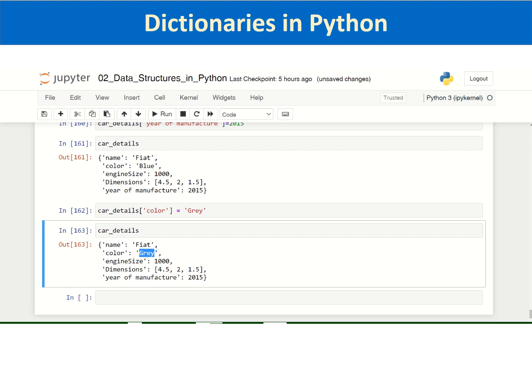However, now after Python 3.6, as you can see, when you are passing year of manufacture 2015, it is getting added at the end. As such, there is no meaning of order in the dictionary, but for visibility in the interface, they are added in order so as not to confuse the users. Otherwise, there is no meaning to order.